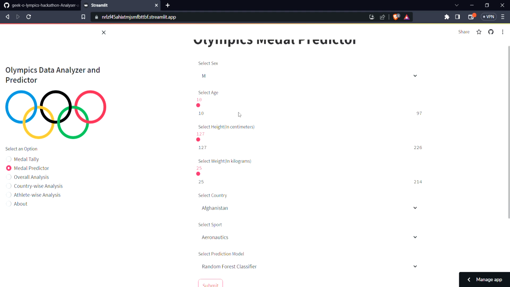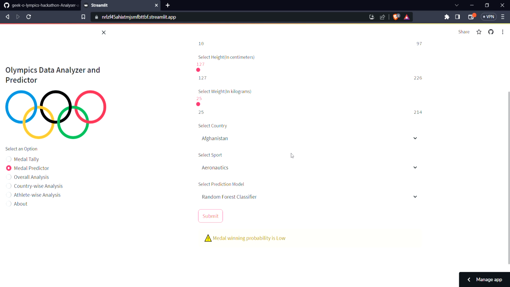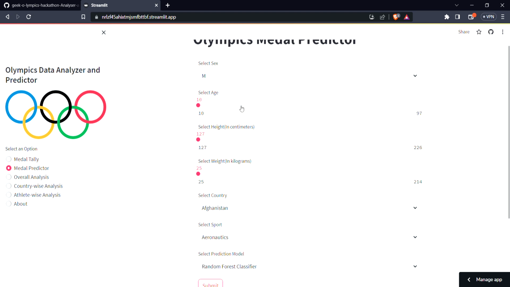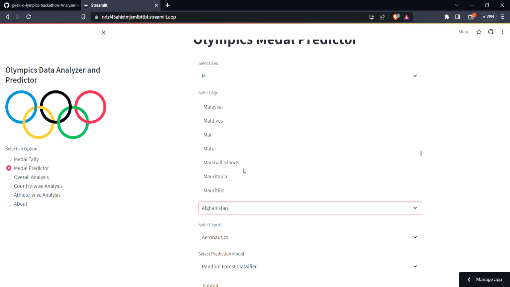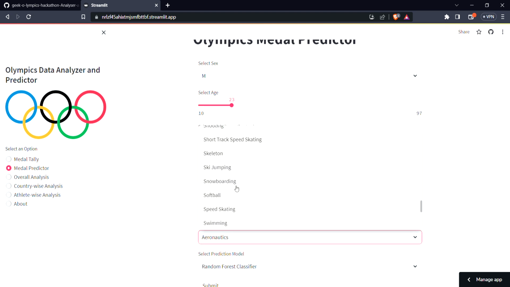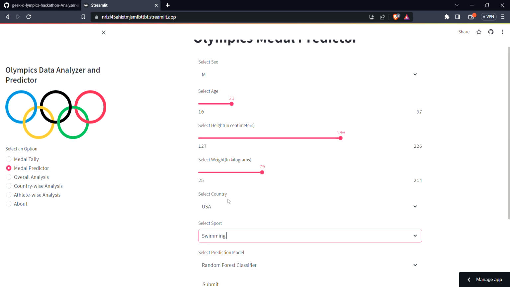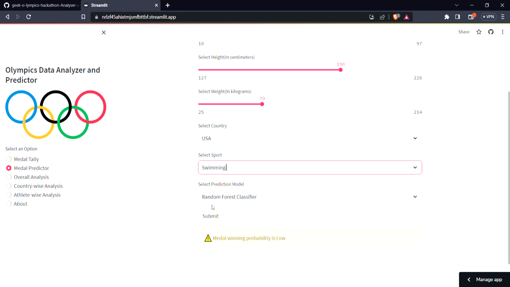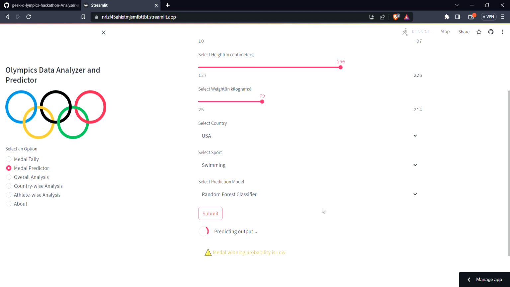We know about Michael Phelps. He is the most successful athlete in Olympic history. So let's fill in the attributes corresponding to him. In his prime, he was about 23 years old, his height is about 190 centimeters, and he weighs around 80 kgs. He hails from the USA, so let's put that in. And he participates in the Olympics in a swimming event. For now, let's go with the random forest classifier and hit the submit button.